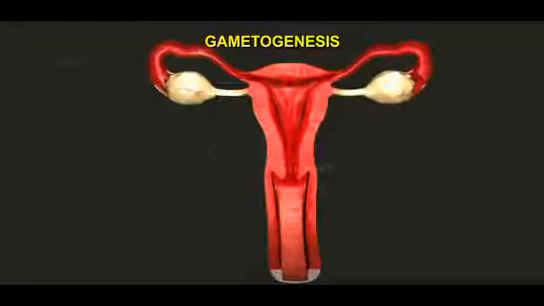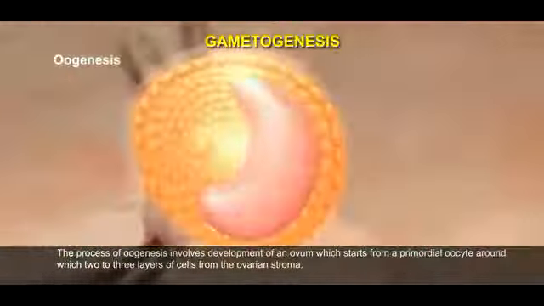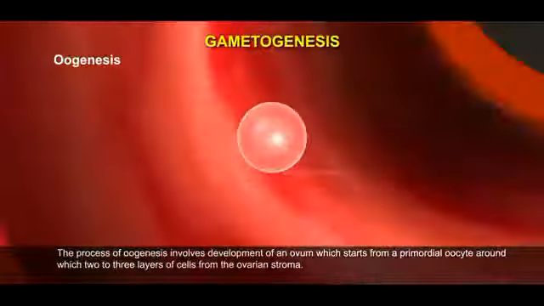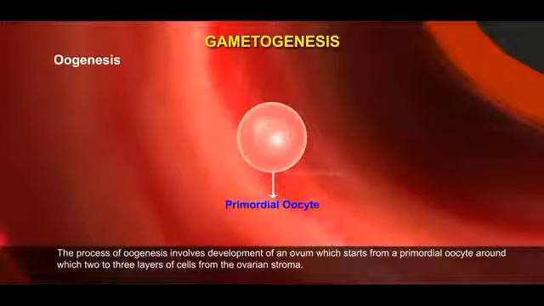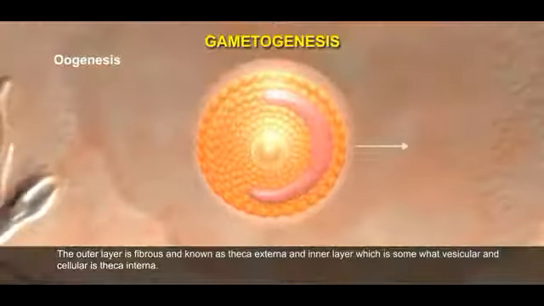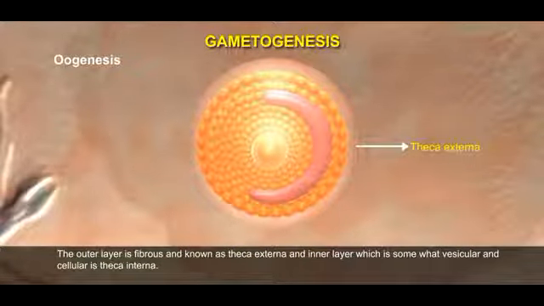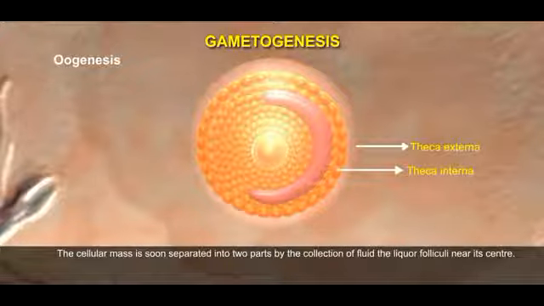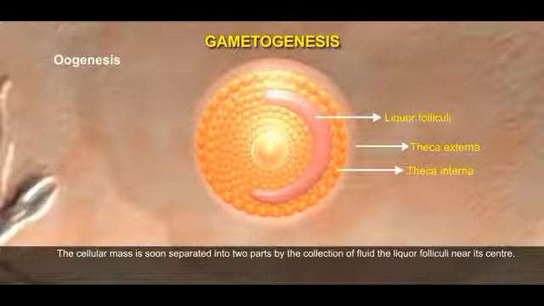Oogenesis. The process of oogenesis involves development of an ovum, which starts from a primordial oocyte around which 2 to 3 layers of cells form from the ovarian stroma. The outer layer is fibrous and known as theca externa. An inner layer which is somewhat vascular and cellular is theca interna. The cellular mass is soon separated into 2 parts by the collection of fluid, the liquor folliculi, near its center.